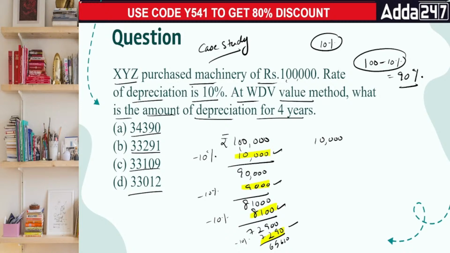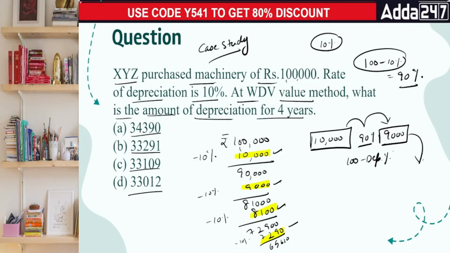Then depreciation for the first year is 10k. Then take 90% of it. How did I take 90%? 100 minus depreciation percentage. That gives us 9,000. Now 90% of it, 9,000 and 90%, 8,100.